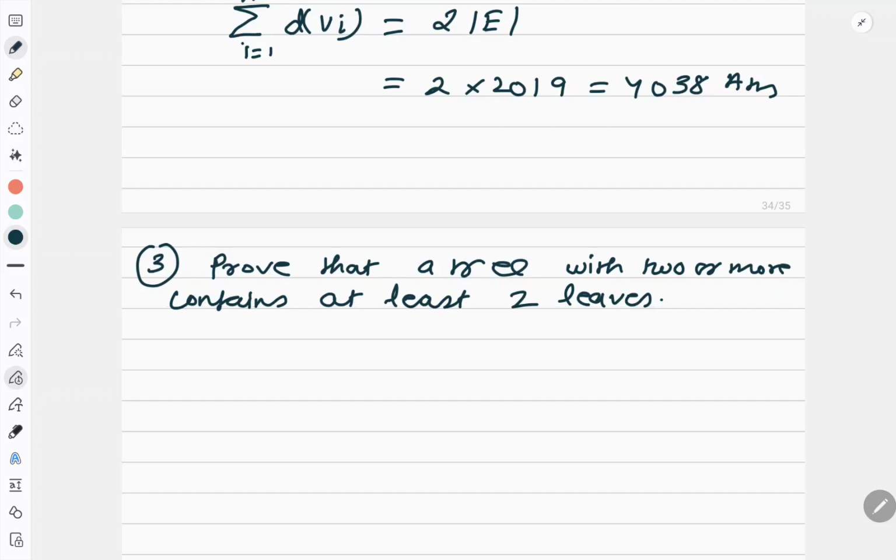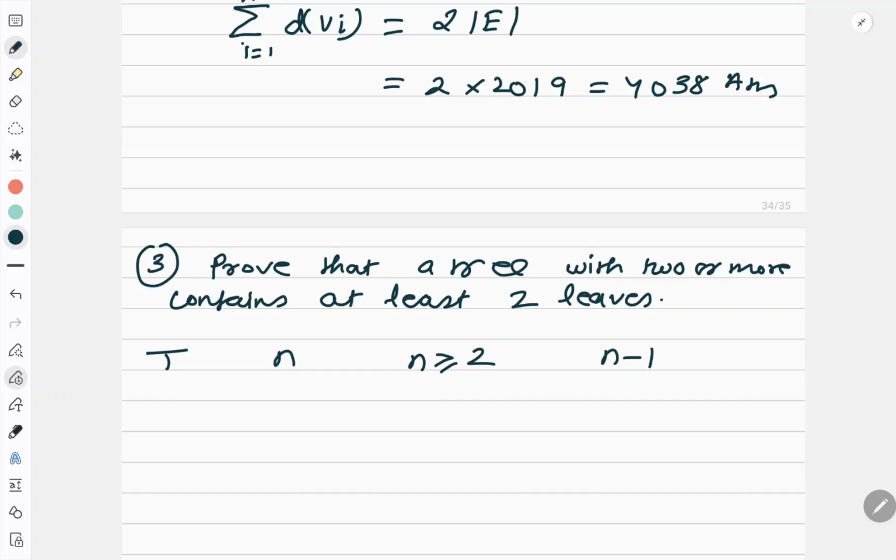I have to prove that there are at least two leaves. So let me consider a tree T with n vertices. Obviously, n is greater than or equal to 2 as per the question. Also, I know that if there are n vertices, there will be n minus 1 edges. Now, what is the handshaking property?